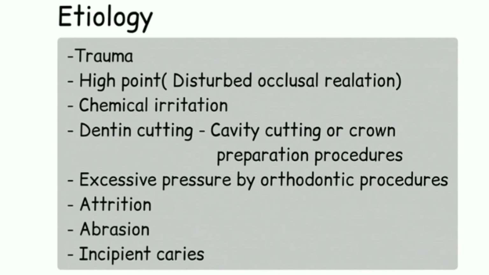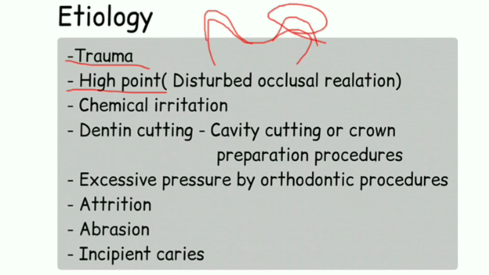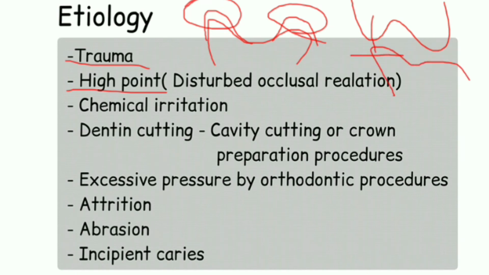Let us see etiology. The basic etiology is trauma, any kind of trauma. High points: when we do any restoration, either amalgam or anything, for aesthetic purposes, sometimes people make a little high cusp so that it looks more real, but sometimes these act as a high point. When there is an opposing tooth, this high point is constantly pushing pressure over the natural opposing tooth, and it acts as a stimulus and leads to focal reversible pulpitis. So we call it disturbed occlusal relationship.